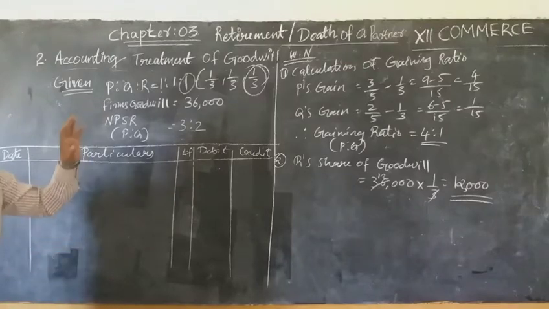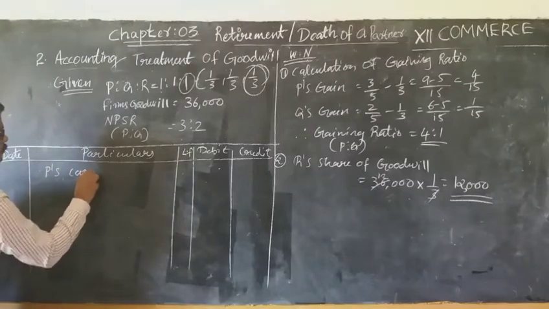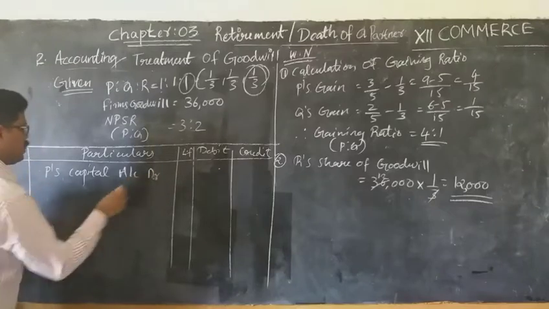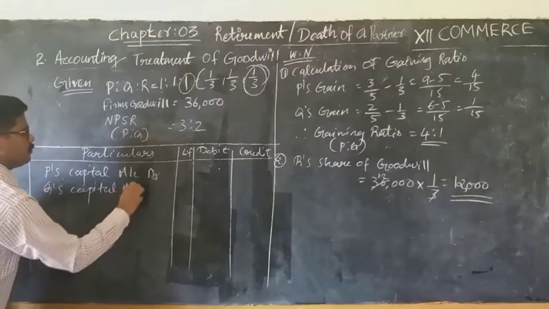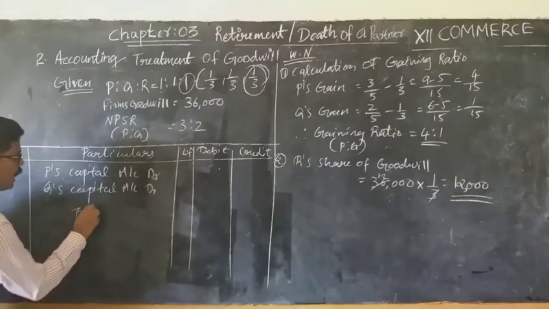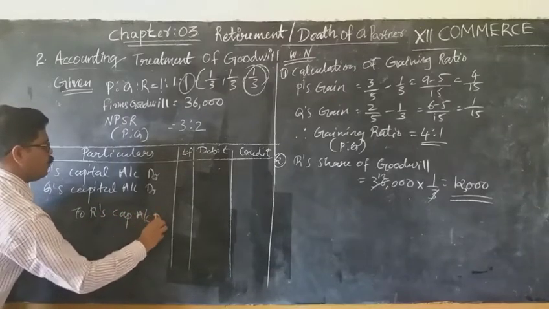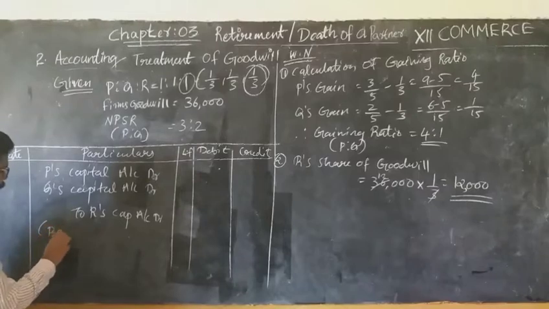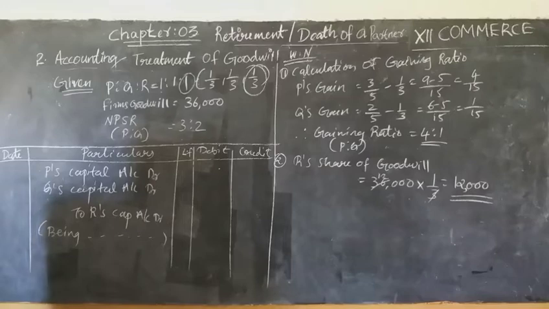Yes or no? So who are gaining here? P and Q. So P's capital account debit, then Q's capital account debit, to R's capital account. Okay, you understand how we pass the journal entry? We pass gaining partners' capital account debit to retiring partner's capital account only. Understand? What will be the narration? Being goodwill adjusted among the partners on retirement of a partner.